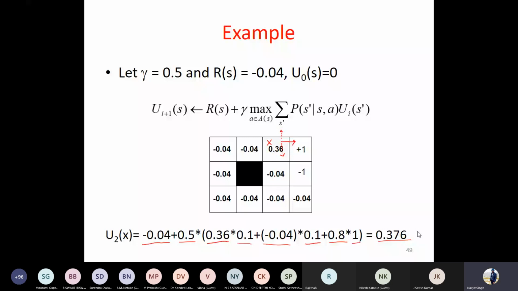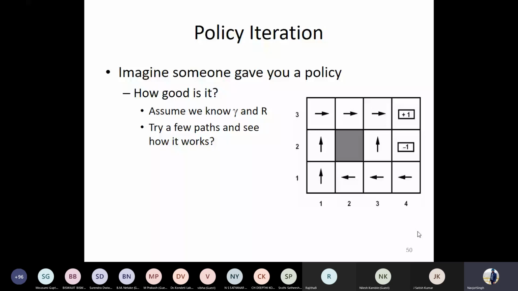Policy iteration method. Okay. So the next method is the policy iteration method. Here, what is to be done is, it says, what if you know some policy beforehand? Let's start with some vague policy, some random policy. If you do not have any policy, randomly select some arrow. Maybe for state 1,1, moving up is the correct arrow. Maybe. I'm not sure. For state 2,1, moving down could be the correct action. So we'll randomly select some policy and try it out.